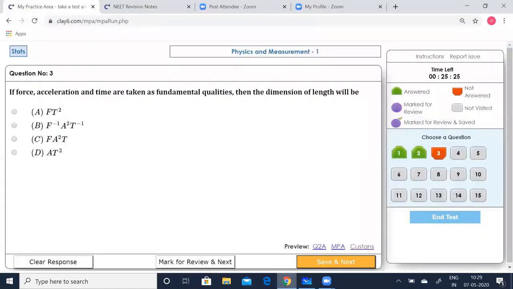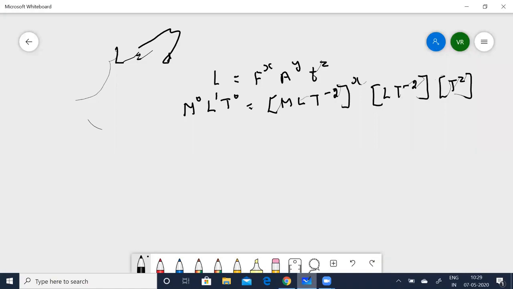Sorry, A is acceleration. So A is L T to the power of minus 2. So T to the power of z. Okay. Now, let me equate the powers. I can see that x is equal to 0. Next, when I equate the powers for length, I'll get 1 is equal to x plus y. So y is equal to 1, since x is equal to 0.